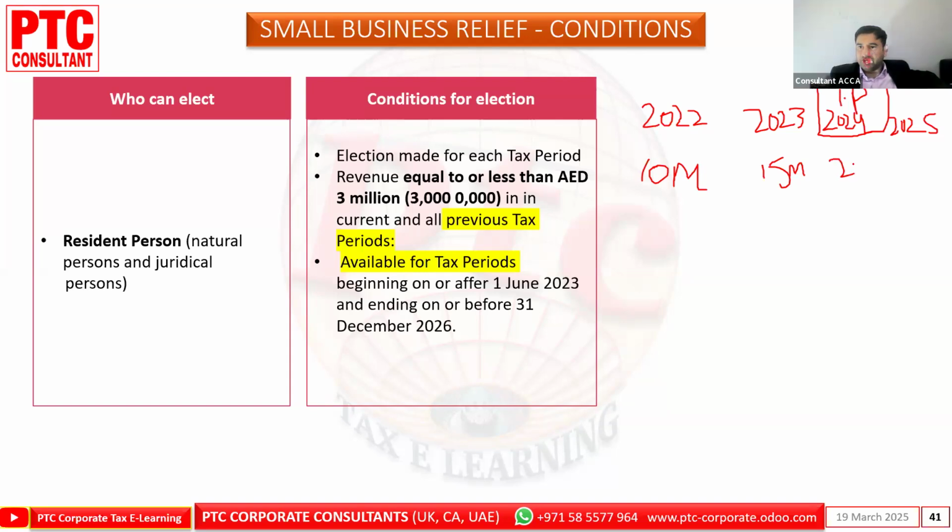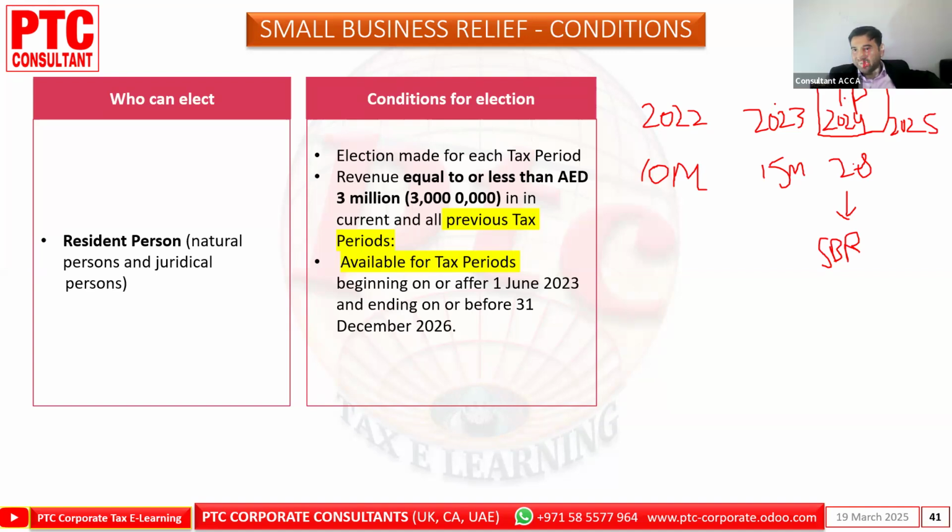Here is 2.9 million. Most of the people said he cannot take the small business relief. But I'm saying he can take the SBR. He is eligible to claim the SBR, because SBR is optional, and you are eligible. How? I highlighted the words tax period. 2023 was before the tax period.